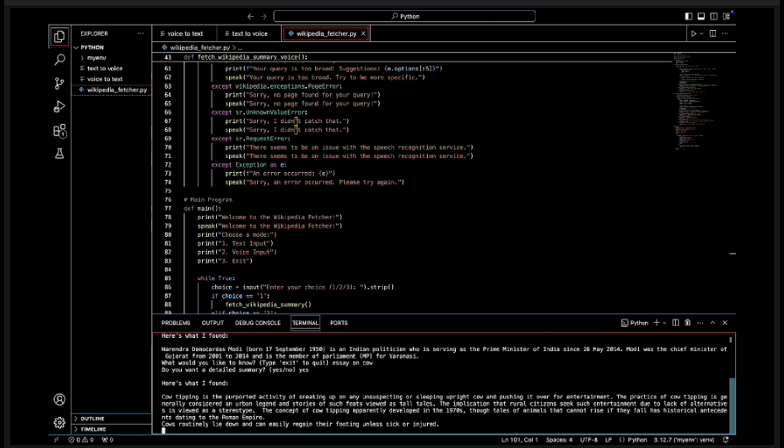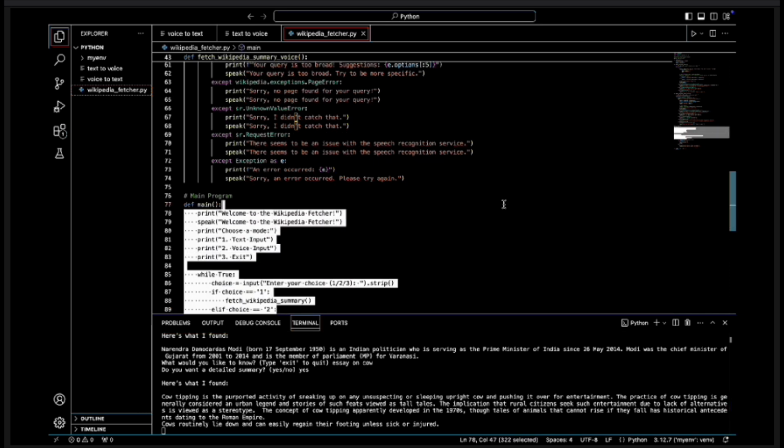Cow tipping is the perpetrated activity of sneaking up on any unsuspecting or sleeping upright cow and pushing it over for entertainment. The practice of cow tipping is generally considered an urban legend and stories of such feats viewed as tall tales. The implication that rural citizens seek such entertainment due to lack of alternatives is viewed as a stereotype.